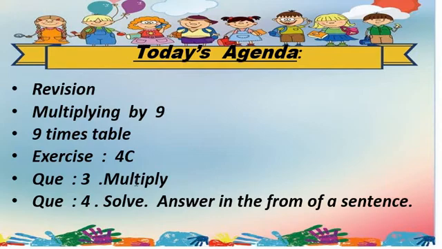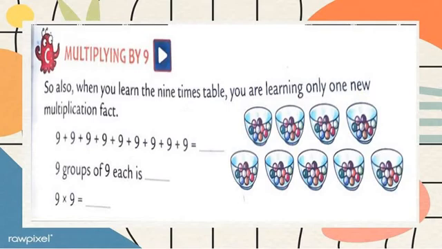Okay students, one more thing: why am I not taking question number 1 and 2, and taking directly question number 3 and 4? Because question number 1 and question number 2 are both related to an activity. That's why we are not performing them. Again I am telling you, in exercise 4c, question number 1 and question number 2 are both cancelled. We only do question number 3 and question number 4. Got my point, all students? So now let's start multiplying by 9, means the 9 times table.